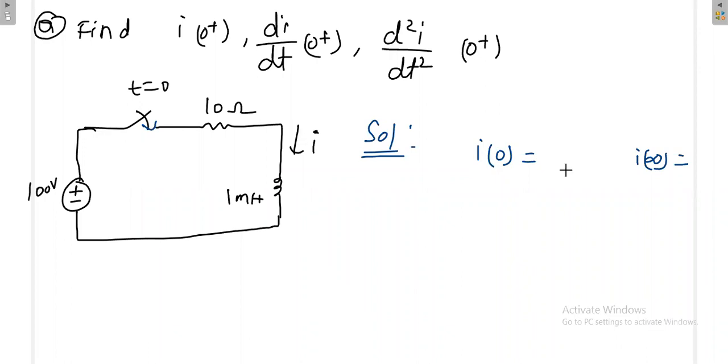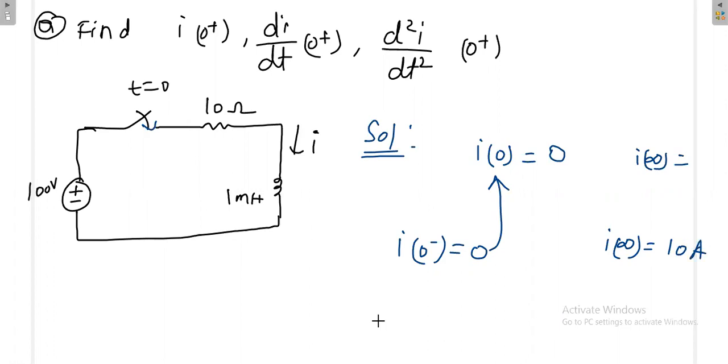Zero, sir. Yes, initial current is 0. They have not given any initial current. If they are not giving, then I0 minus is 0 before closing the switch, and after closing the switch also 0. That means I0 is 0. Then what is I infinite? 10 amps, sir. 10 amps. Then what will be the value of di by dt, positive or negative?